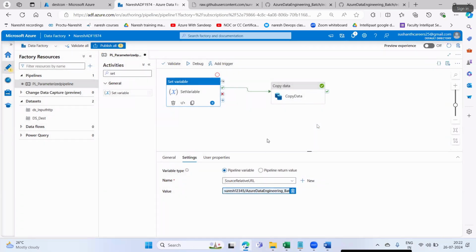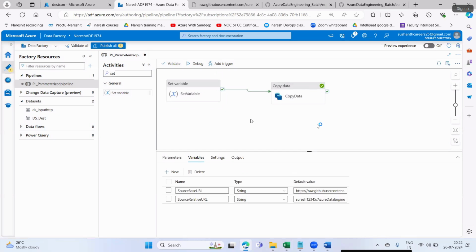So notice one thing. At the pipeline level, in variables, I have defined case.csv. At the pipeline variables, I have defined the case.csv file to load.